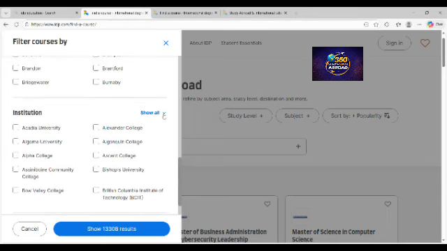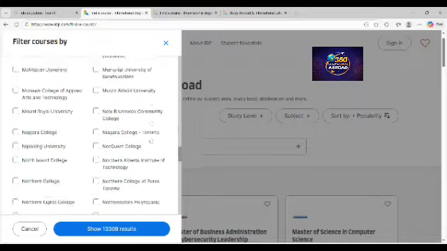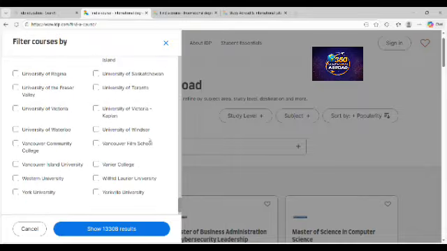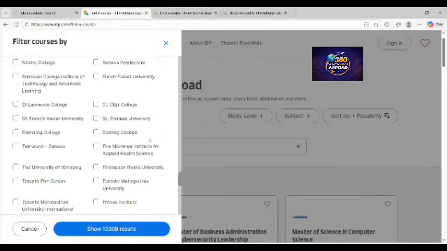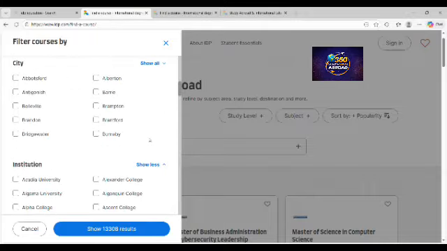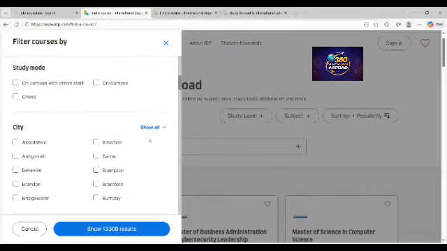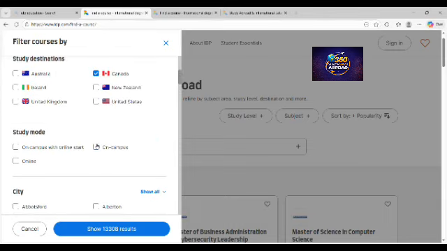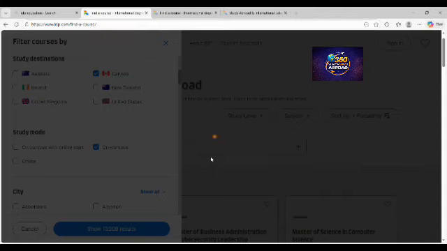You can also click on show all, and then you see almost all the universities in Canada, arranged in alphabetical order, right? These are some of the universities that will help you with maybe funding or something. So let's say I am interested in on campus. I'll just choose on campus, okay.